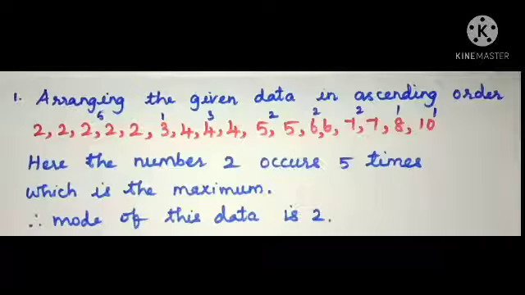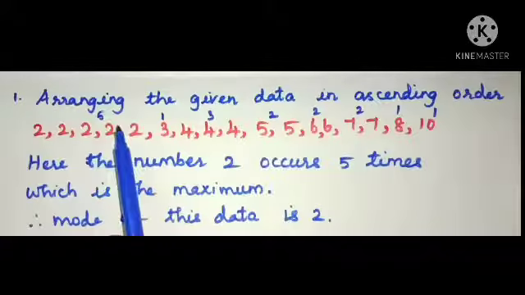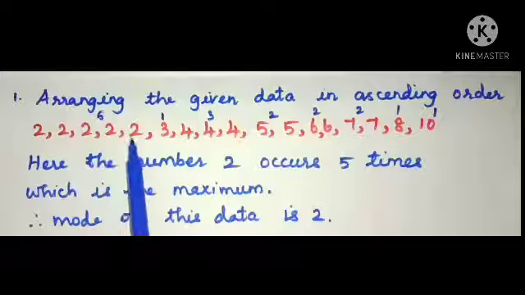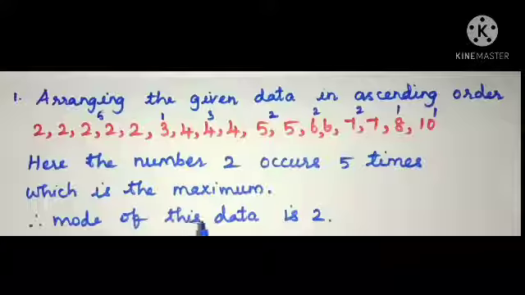So, children, listen, the number 2 occurs 5 times, which is the maximum. It will be the mode of this data because mode is the value of the data which occurs maximum number of times. Thus, the mode of the data is 2.